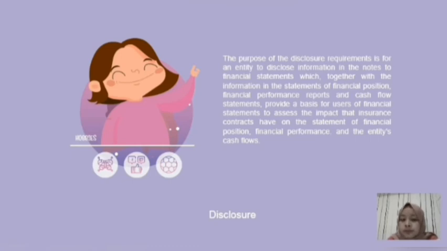In other words, an entity should disclose information that gives a basis for users of financial statements to assess the effect that contracts within the scope of draft exposure PSAK number 74 have on the entity's financial position. And also on the financial performance of the entity.